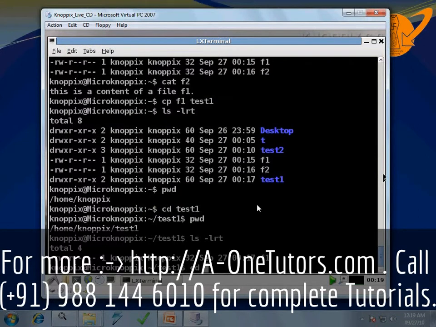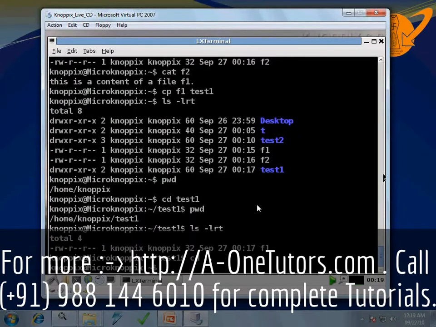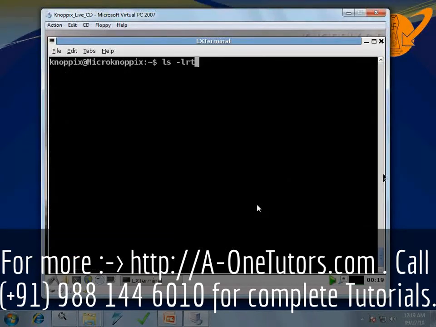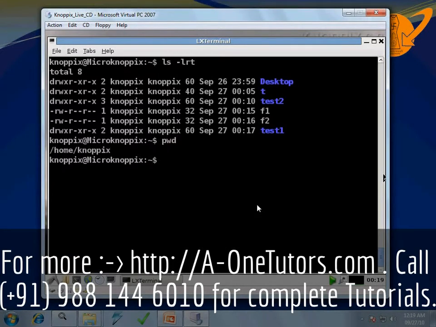Similarly, if I do cd dot dot, this dot dot will be explained later. If I do pwd again, I'm at location /home/Knoppix. Now if I do cp -r test2 test3, so now what exactly happens?